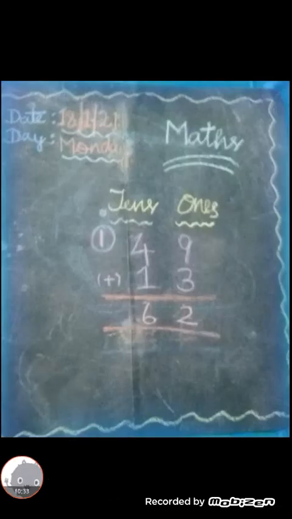Children, next you write 49 plus 13. Children, this is one method to add. If the numbers are big, how will you add? We cannot use our hands. So you take those numbers and put them like this. Write like this and you can add. It is an easy method to add.